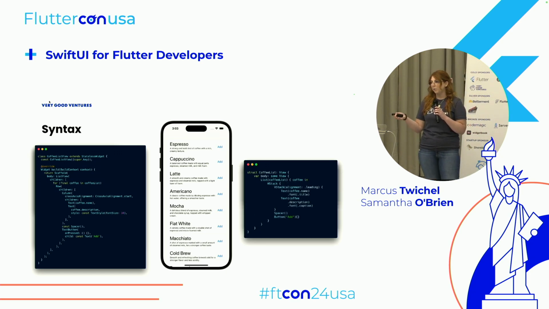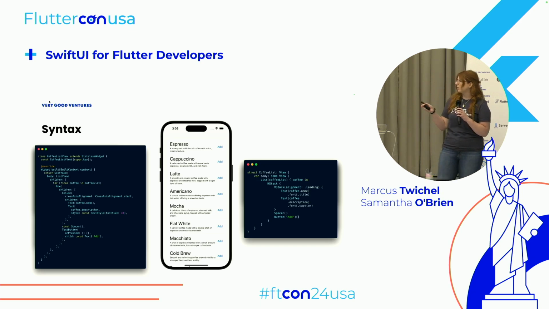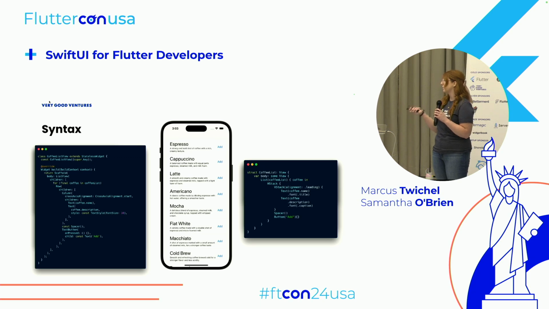So moving on, we would then take that VStack and wrap it in an HStack. And that HStack you can imagine like a row, and then we just add our button with a spacer between. Very similar to our Flutter syntax.